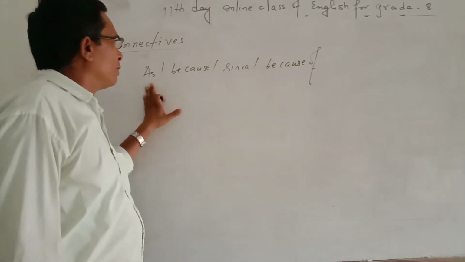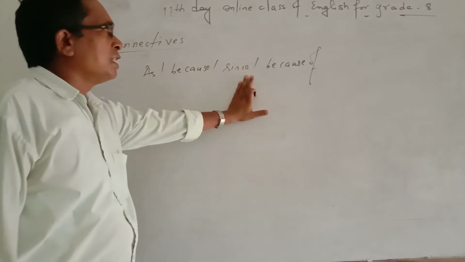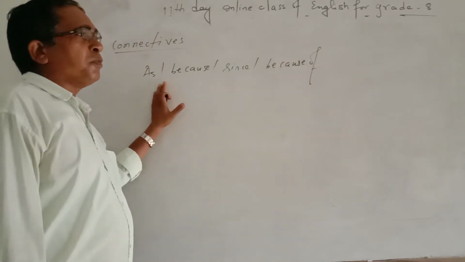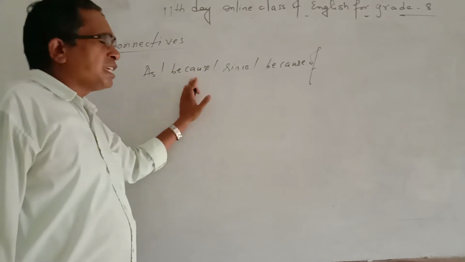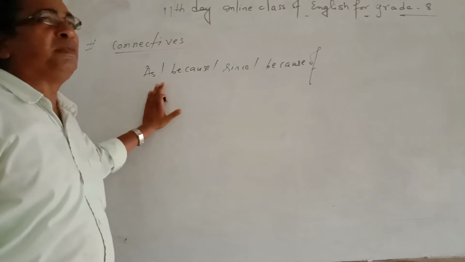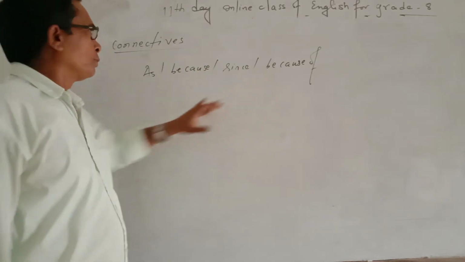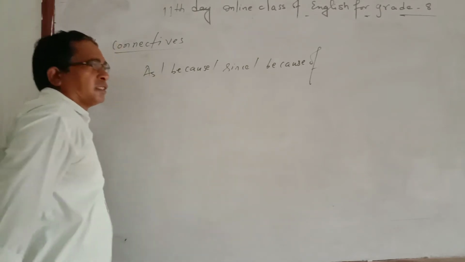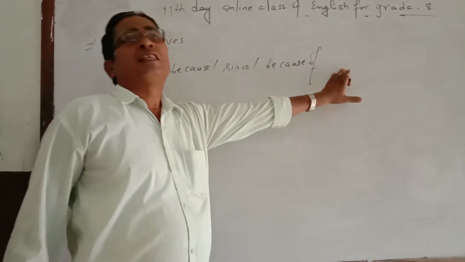As means kinabane, likewise because means kinabane, since means kinaki, and because of means karanle. From the viewpoint of Nepali there is no difference between kinaki and kinabane, but from the viewpoint of English it has a big difference, on the basis of connection only.